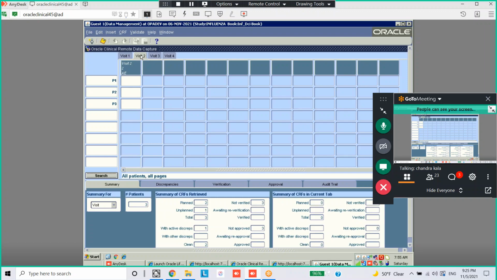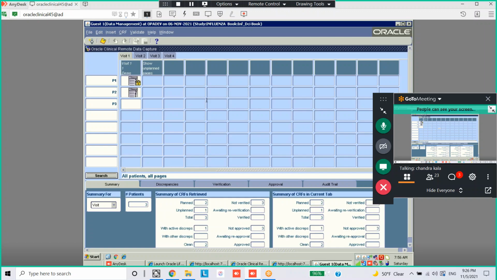See, visit 2, none of the adverse effects that we entered. Visit 3, see P1, P2, P3. Visit 4, P1, P2, P3. That means nowhere have we entered vitals. Okay, that means the visit 2, 3, 4 pages we have not entered.